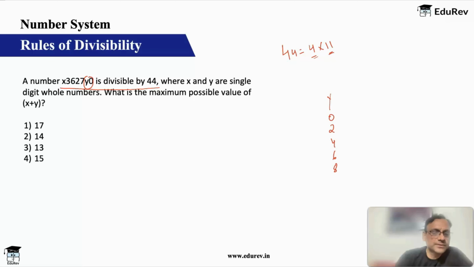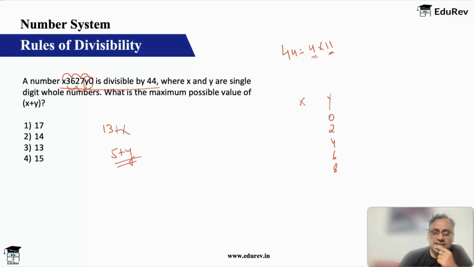For 11, the rule is x plus 6 plus 7 plus 0, right? So x plus 6 plus 7 is 13, 13 plus 0. So 13 plus x is one side and the second side is 3 plus 2, which is 5, plus y. Okay, now we already know the values of y, so we'll put each value one by one and we'll see what we get.